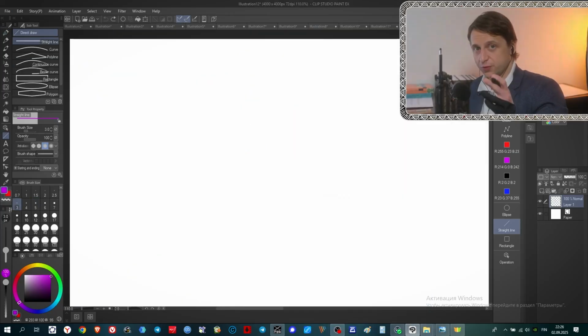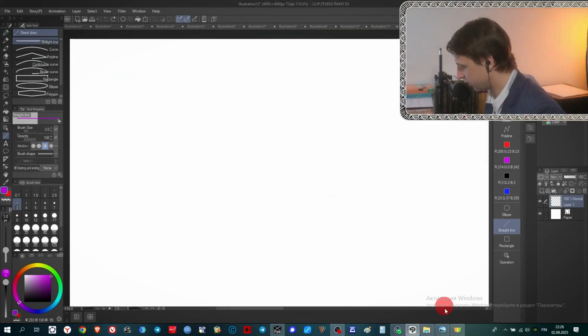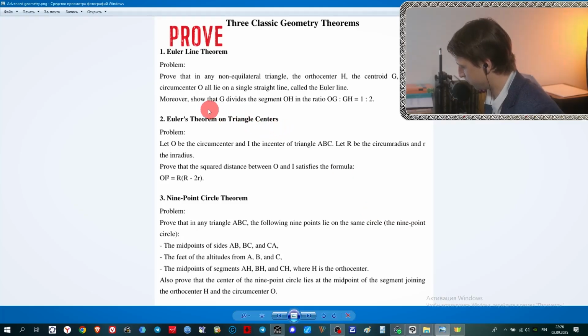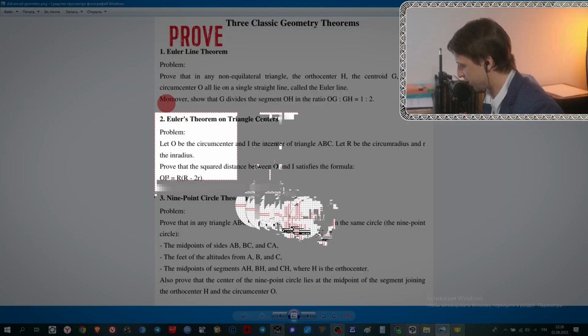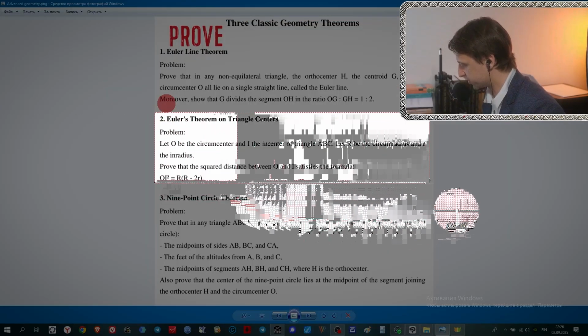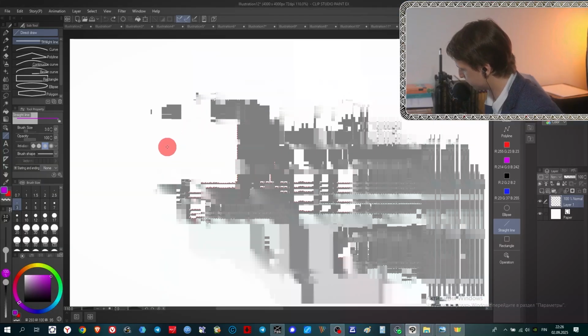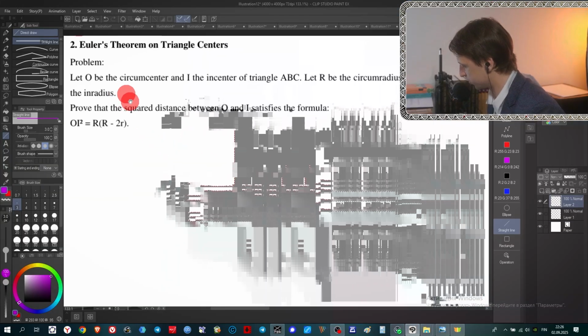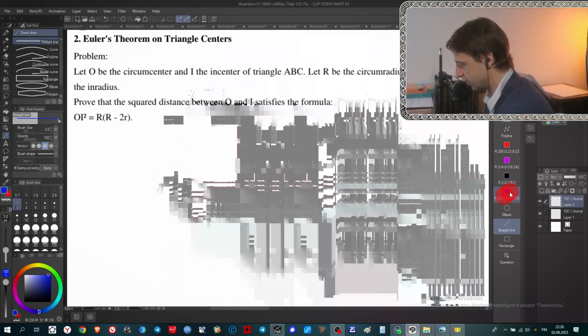Okay, we are near the finish line, we're almost done, and the only thing that we have left to prove is the last theorem, Euler's theorem about the distance between the center of the inscribed circle and the center of the circumscribed circle. Let me show you what we need to prove.